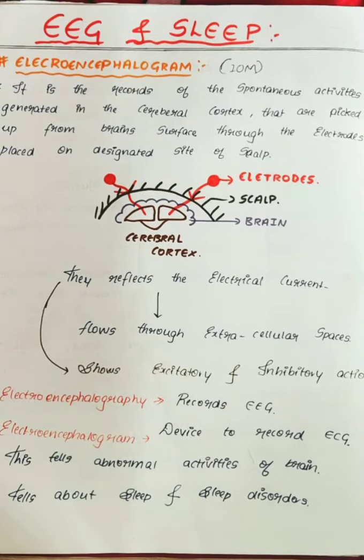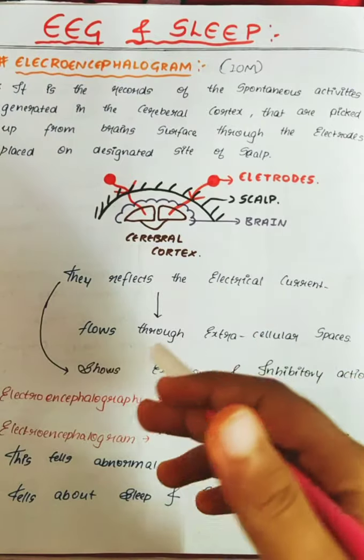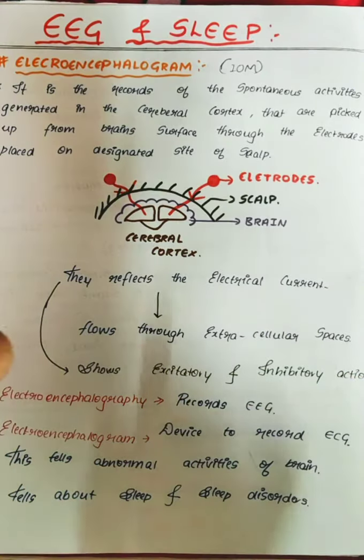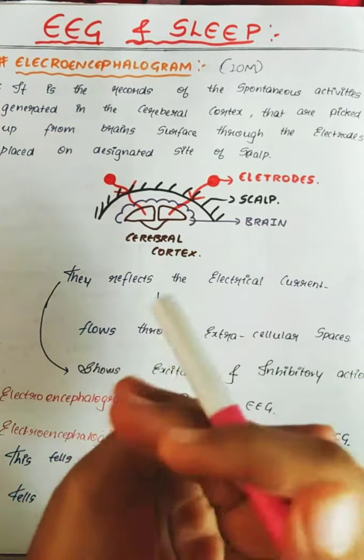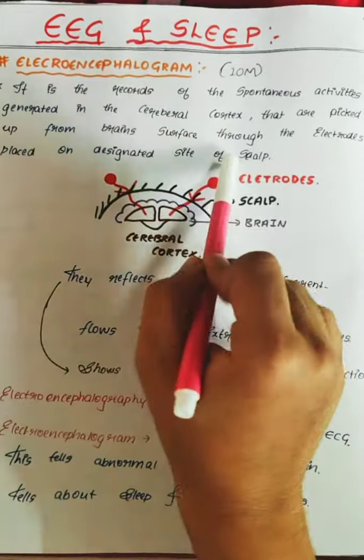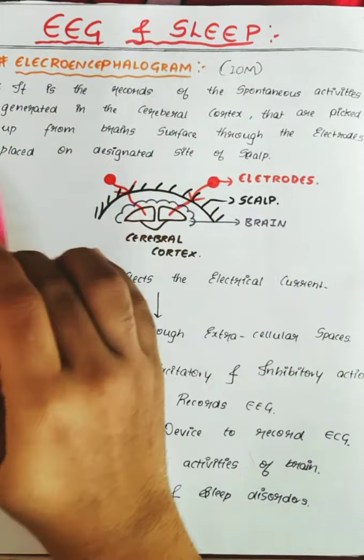Guys, we'll be studying the EEG and sleep chapter, one of the important chapters, where we'll be studying the basics of sleep, what the wave patterns are, what EEG is, and mainly the definition of EEG. It's a 10 marker question, a very important topic.